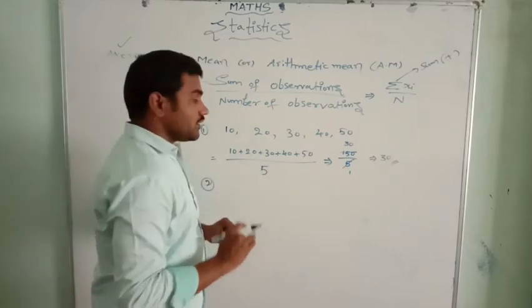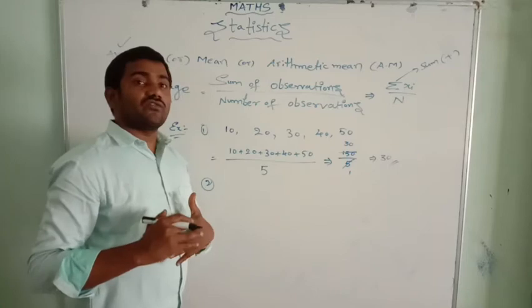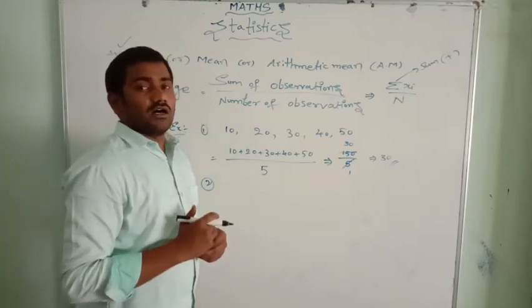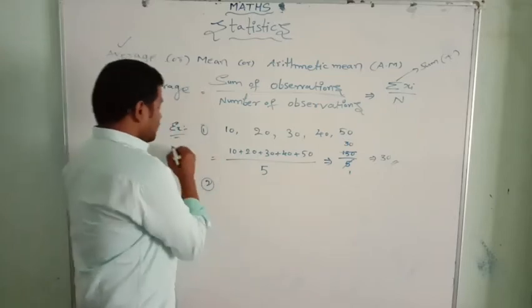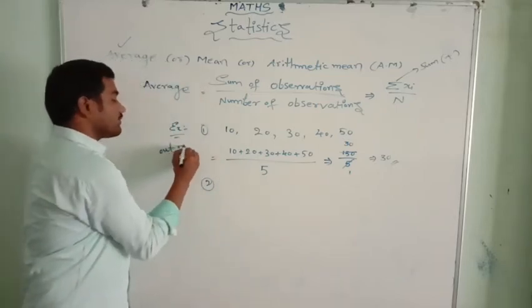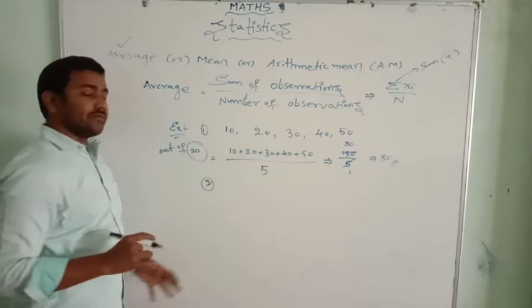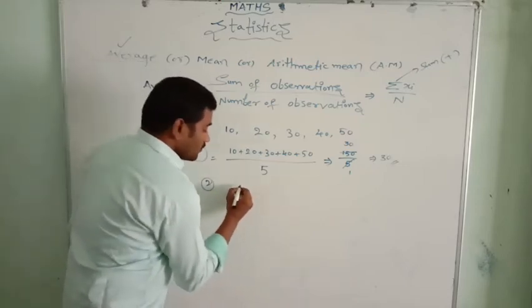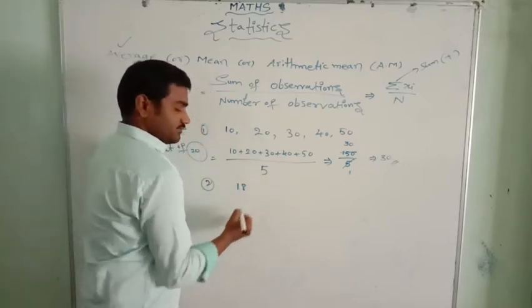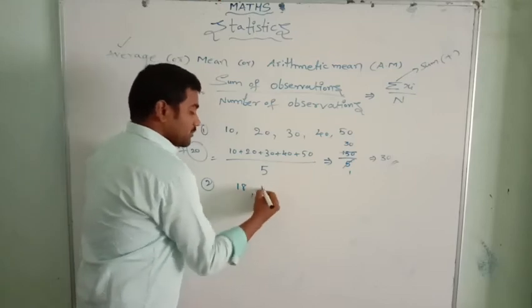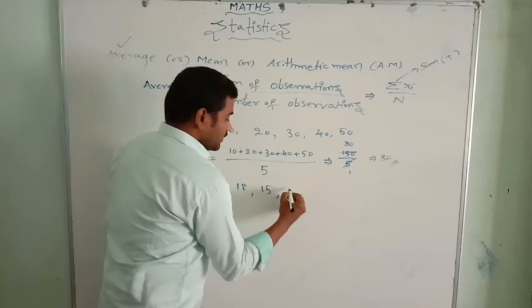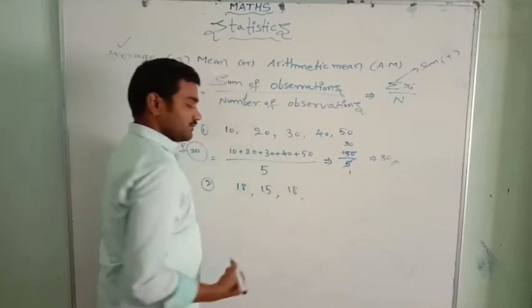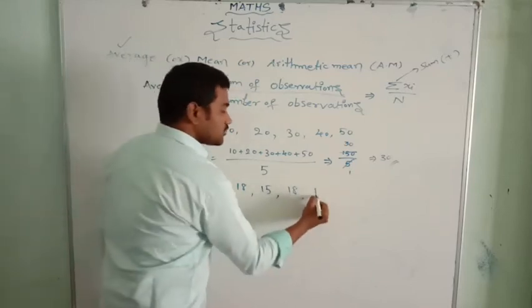Suppose we take your average of subjects in an exam, each out of 20 marks. In Telugu, suppose you got 18 marks. In Hindi, 15 marks. In English, again 18 marks. In maths, 16 marks.